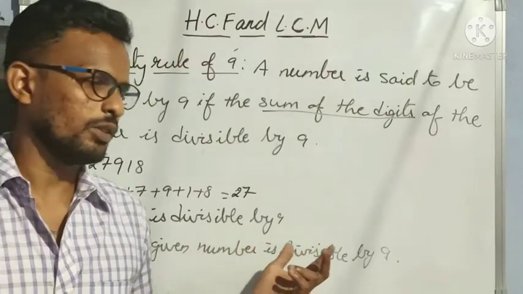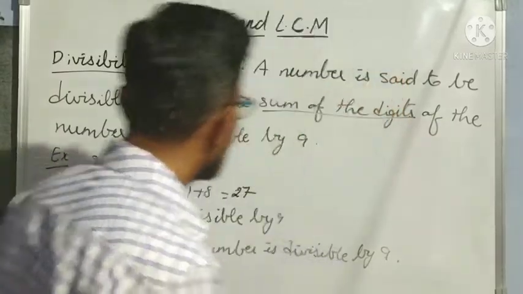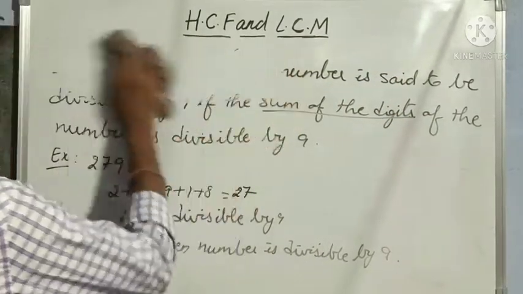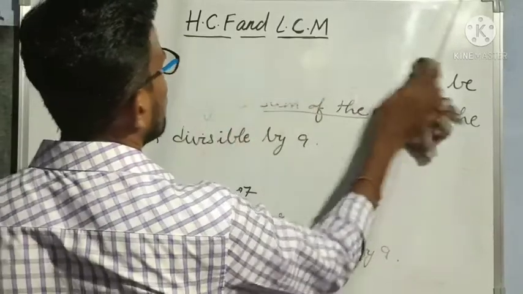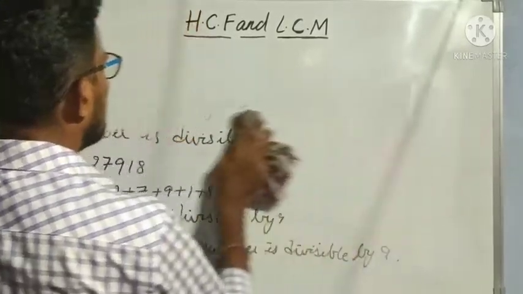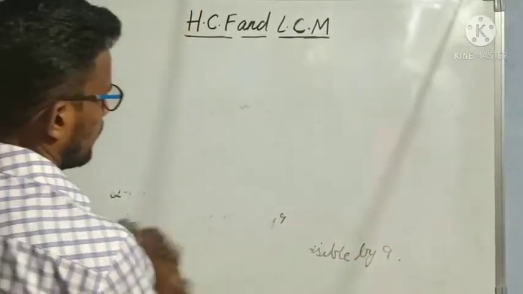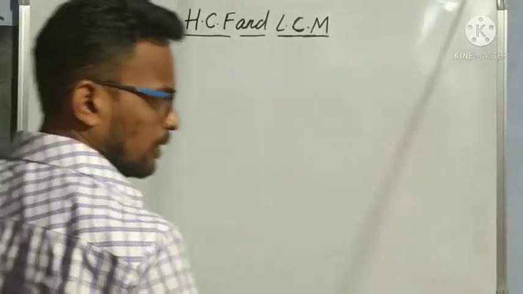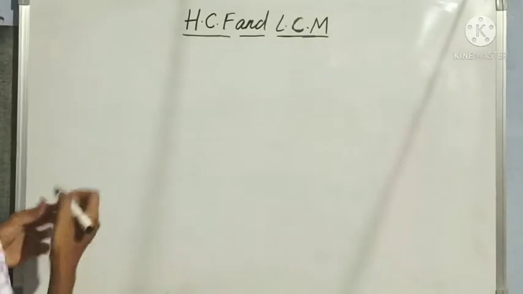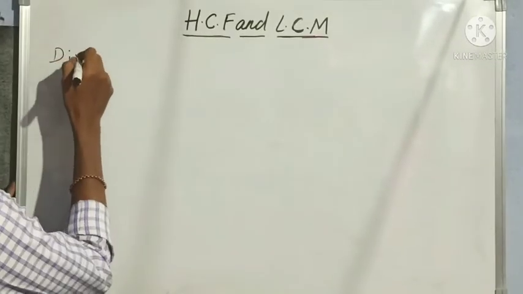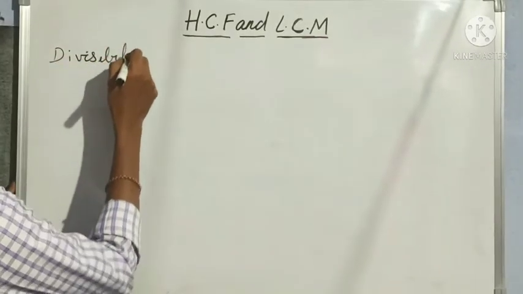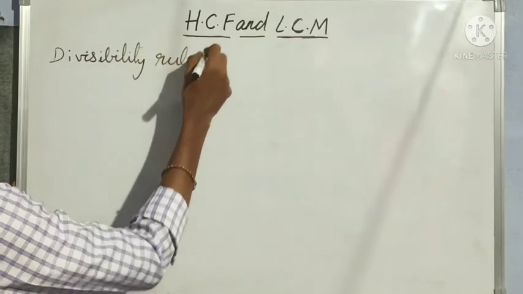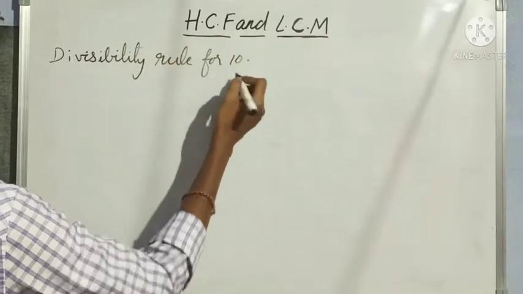Good. So now let us move to our next divisibility rule, that is the divisibility rule of 10.